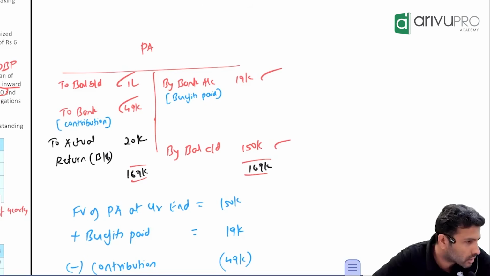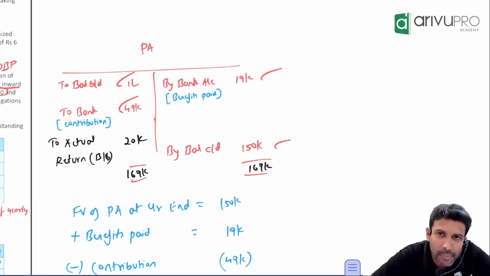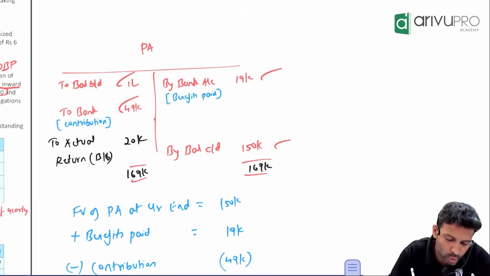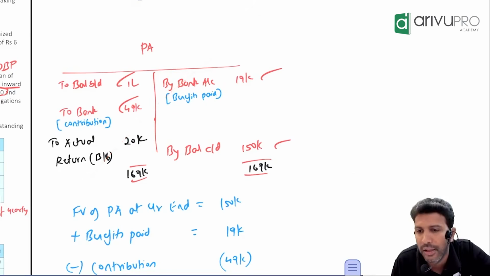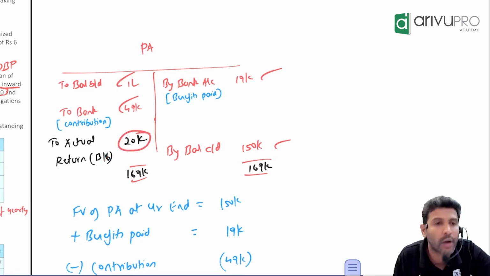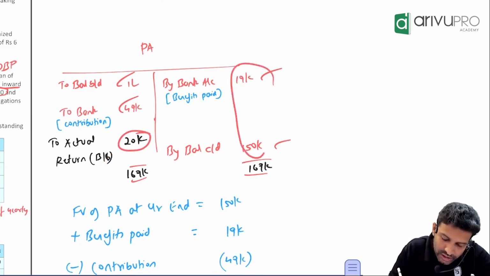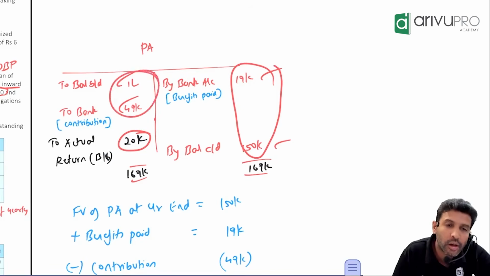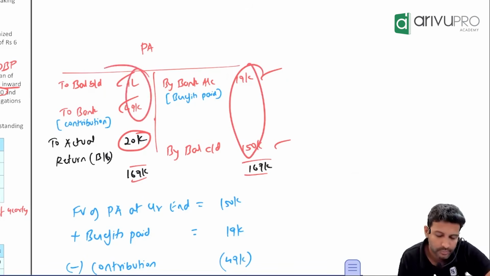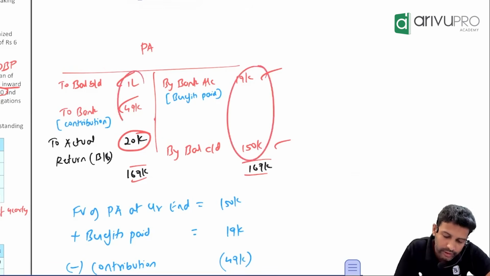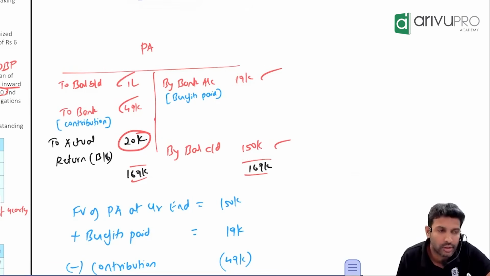Okay, this is ledger. Easy. But ICA presents in format, formula, equation. So I suggest don't use ledger, use formula. What is that formula? Now you want to get this as a balancing figure. How will you get? These two which are coming, you add. These two you minus. That's all. Take a calculator and try if you want. These two you add, these two you minus. Are you not getting 20?